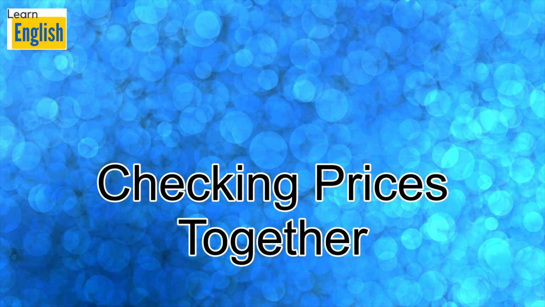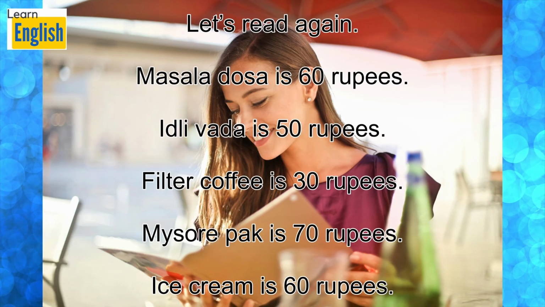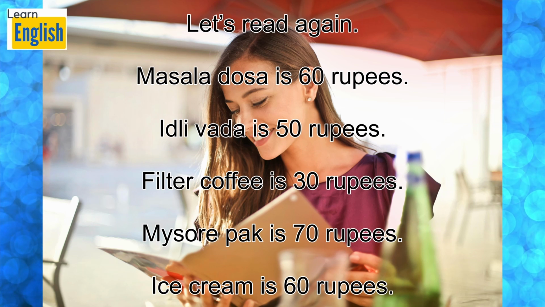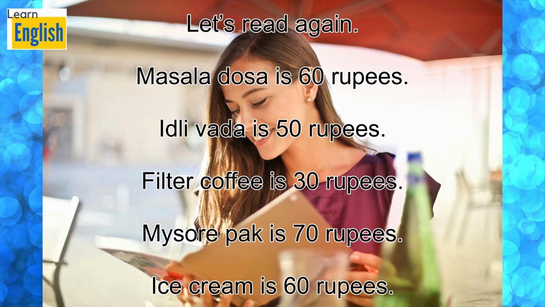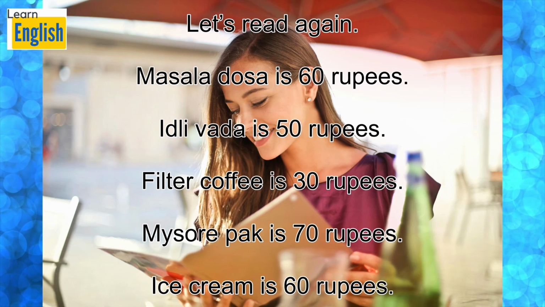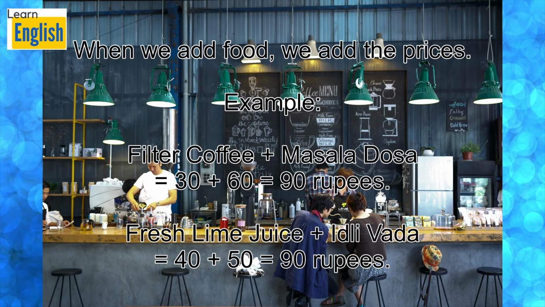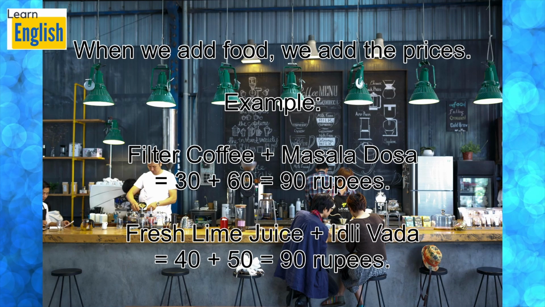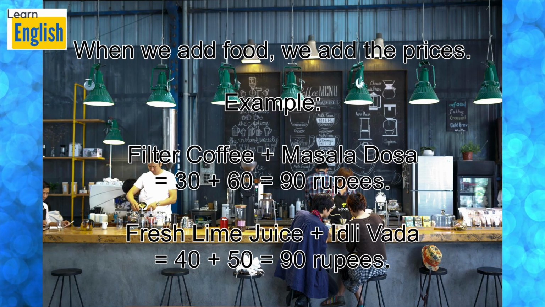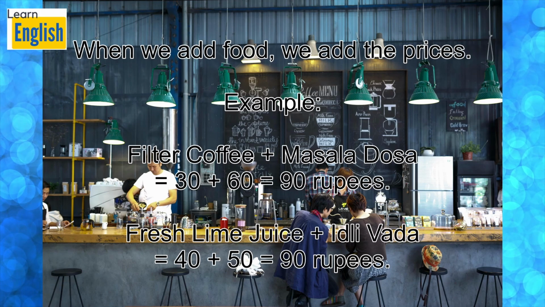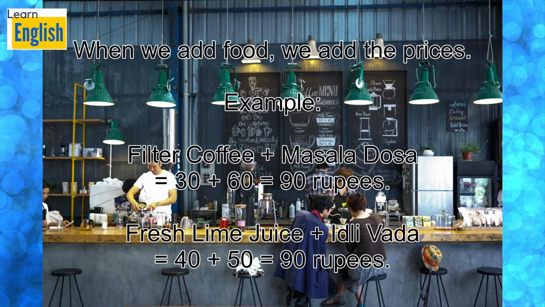Checking prices together. Let's read again. Masala dosa is 60 rupees. Idli vada is 50 rupees. Filter coffee is 30 rupees. Mysore pak is 70 rupees. Ice cream is 60 rupees. When we add food, we add the prices. Example. Filter coffee plus masala dosa is equal to 30 plus 60 equals 90 rupees. Fresh lime juice plus idli vada is equal to 40 plus 50 equals 90 rupees.